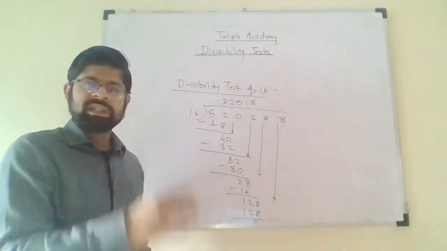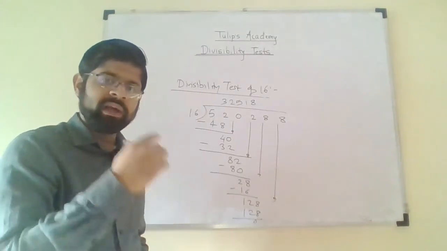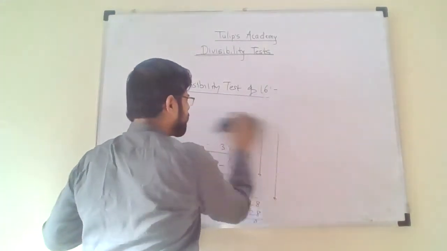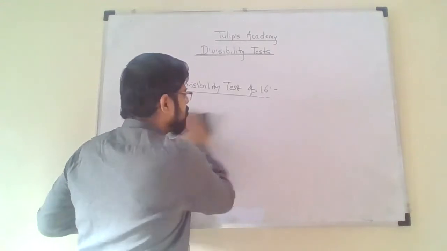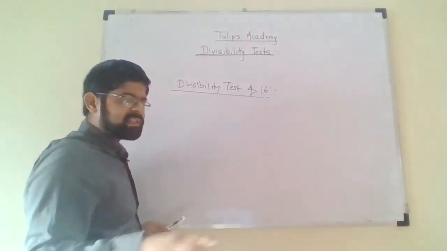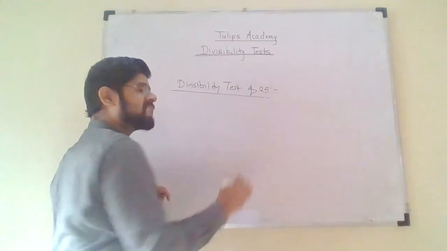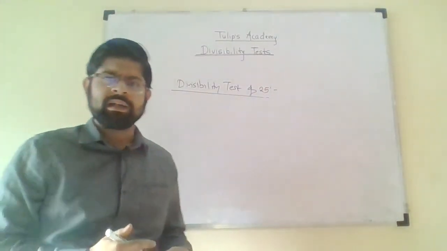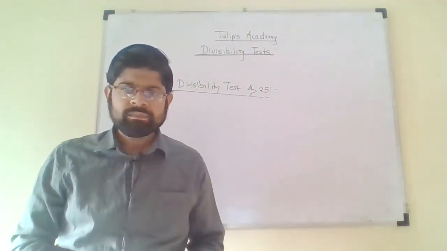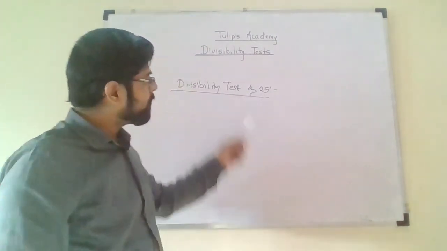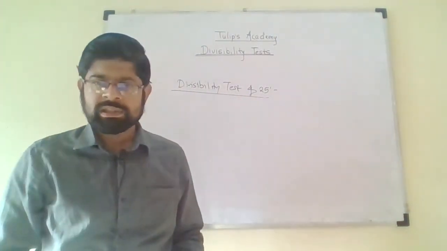And the last divisibility test is the divisibility test of 25. This test for 25 is exactly the same, identical to the test of 4. In the test of 4 also we consider the last 2 digits. In 25 also we consider the last 2 digits.